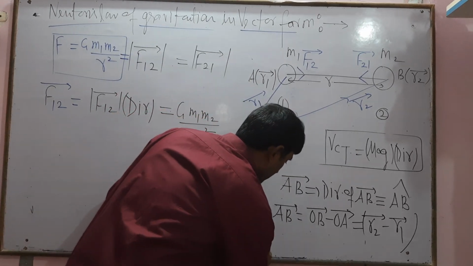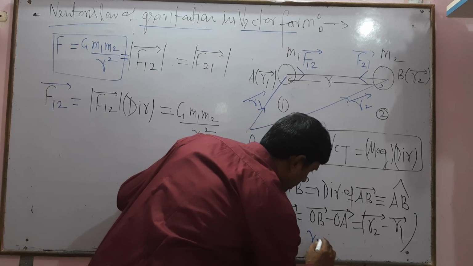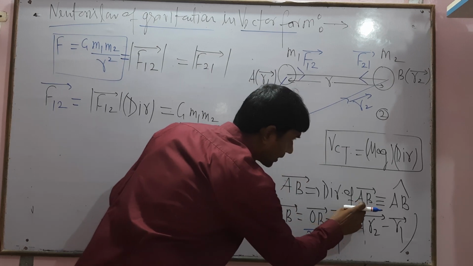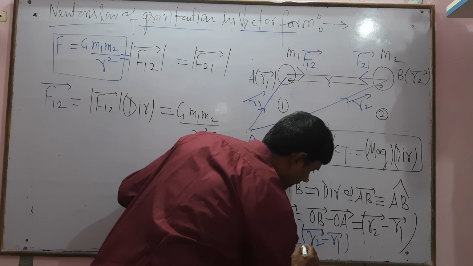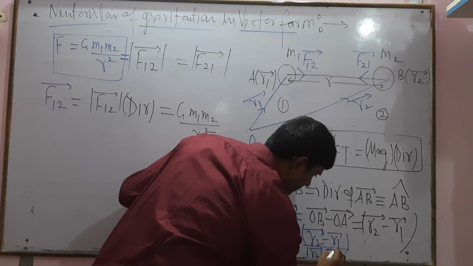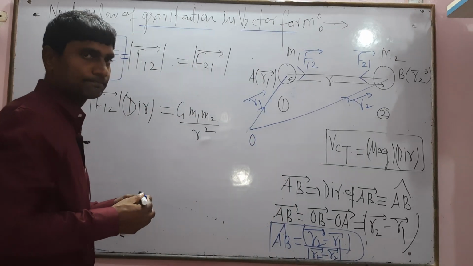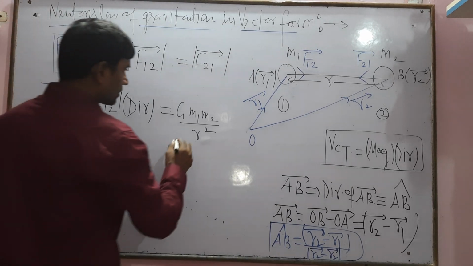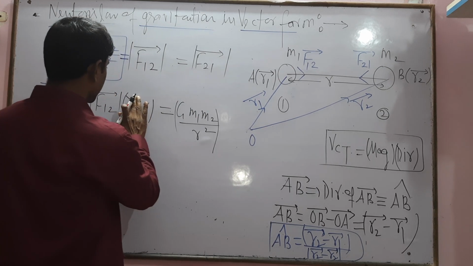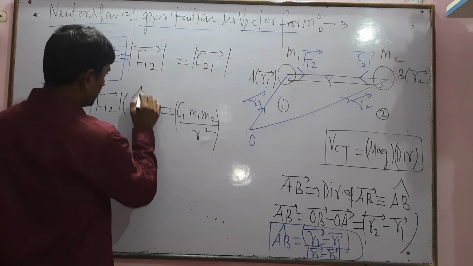So the direction of AB vector, which is AB cap, equals R2 vector minus R1 vector divided by the mod of R2 vector minus R1 vector. So the direction of AB is this. Direction of AB means AB cap, not BA cap.